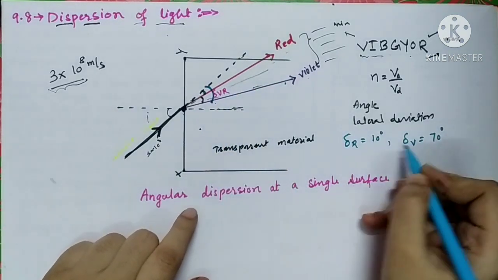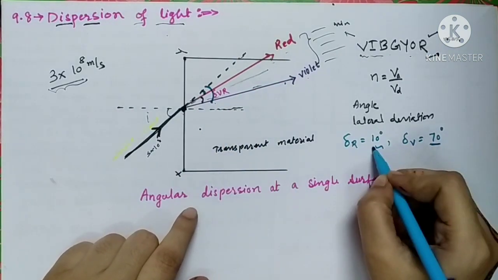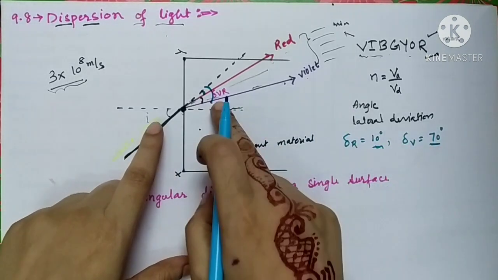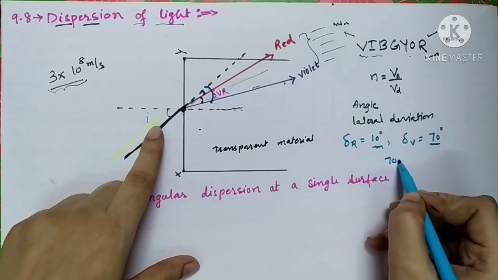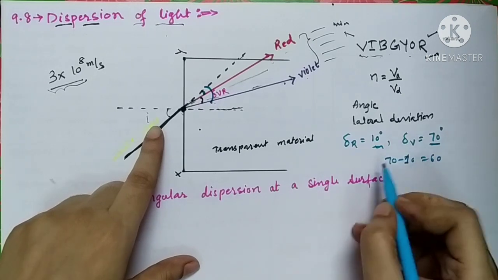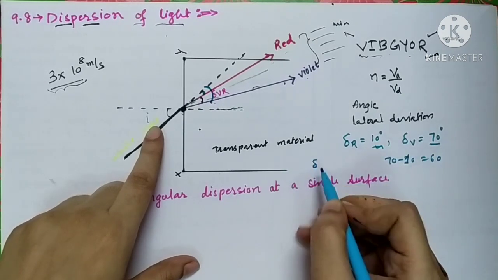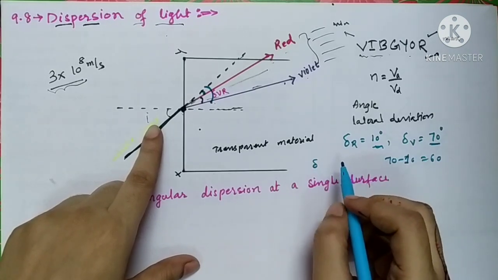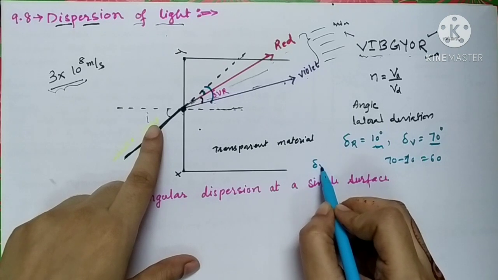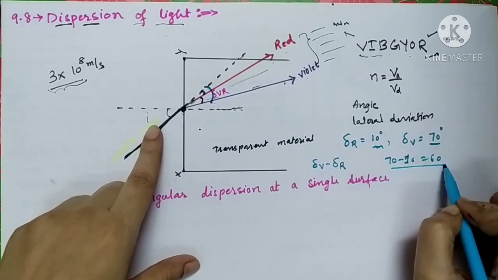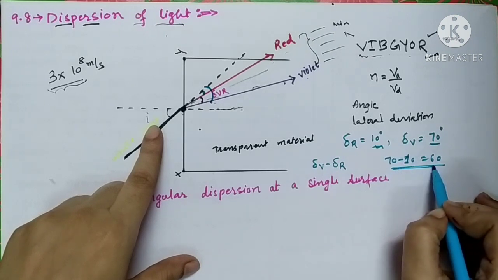From these two numbers, you can easily say that the angular separation between these two rays is 70 minus 10, which is nothing but 60. How have you calculated? You have subtracted the lower angle from the higher angle, means delta V minus delta R. So this is called angular separation or angular dispersion.